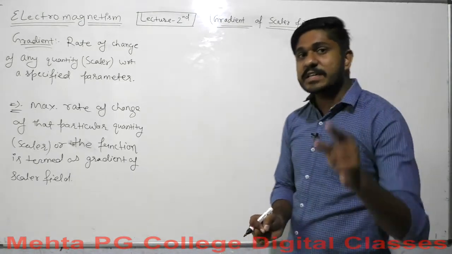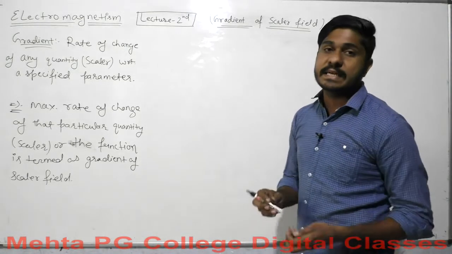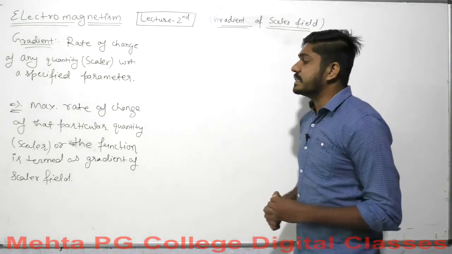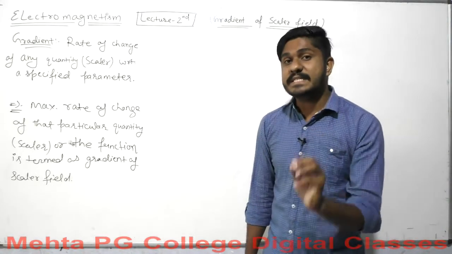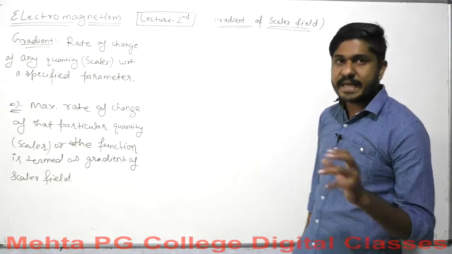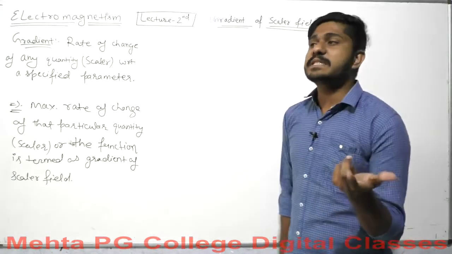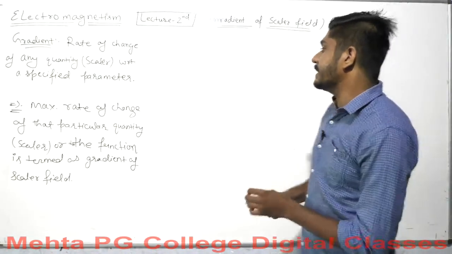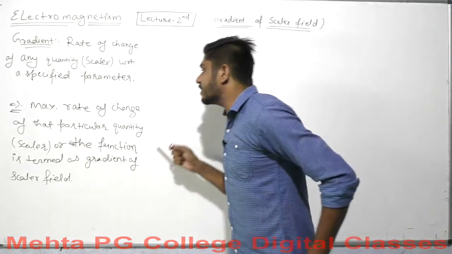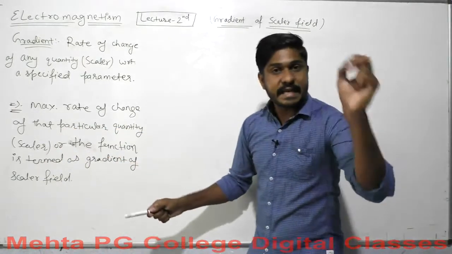Okay, so the maximum rate of change of that particular quantity, or you can call it the rate of change of that function. What kind of function is it? As you are talking about a scalar quantity, the function expressing a scalar quantity must be a scalar function. So what does scalar mean? Scalar means some sort of magnitude but not direction. That is called a scalar quantity.